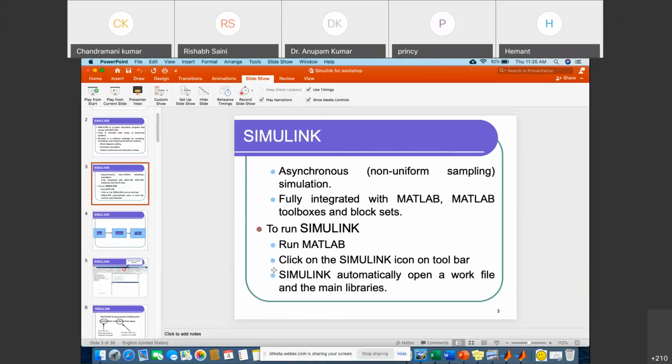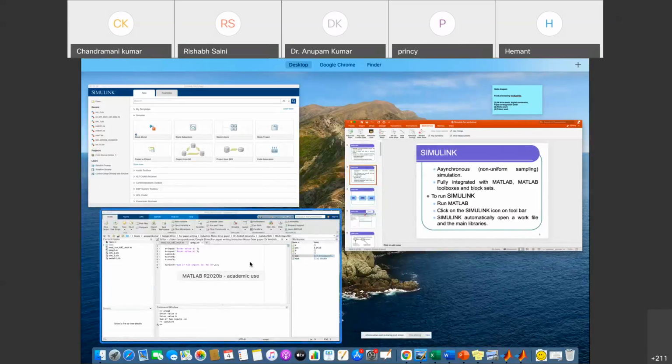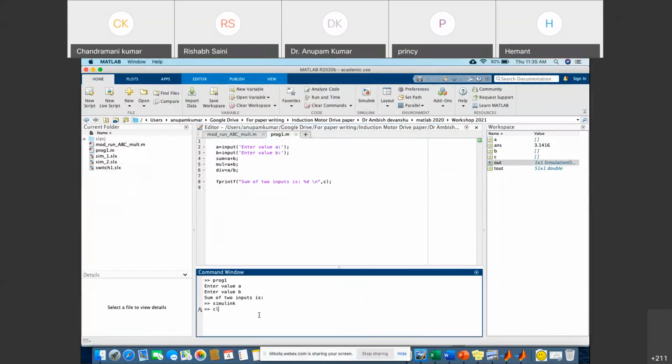Okay, so I'm going into MATLAB and will try to show how it works, right? First of all, this is your MATLAB, and the version is 2020b, right? That is the recent version we are using.